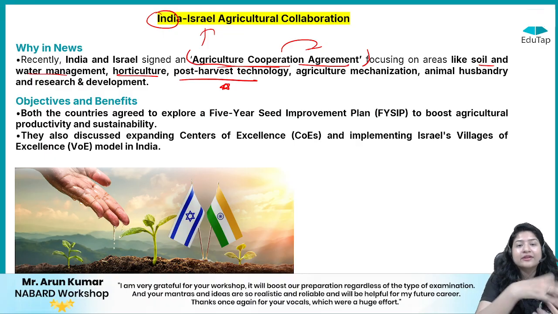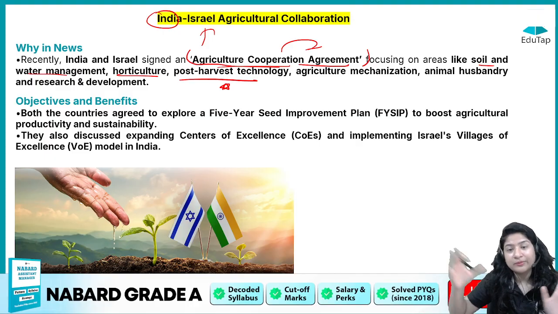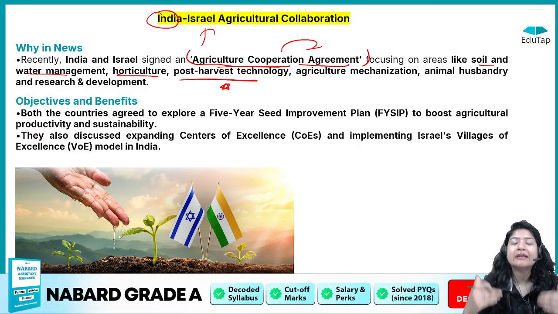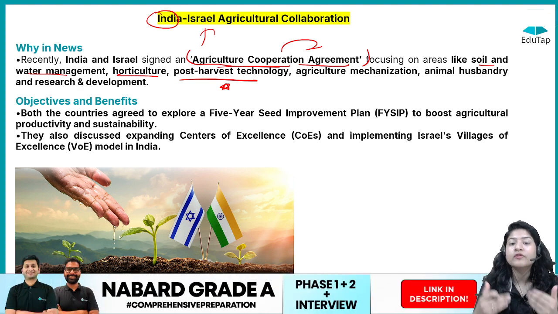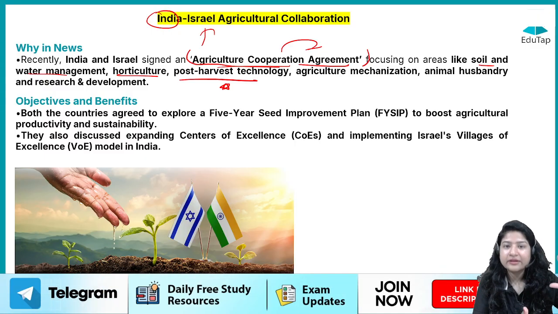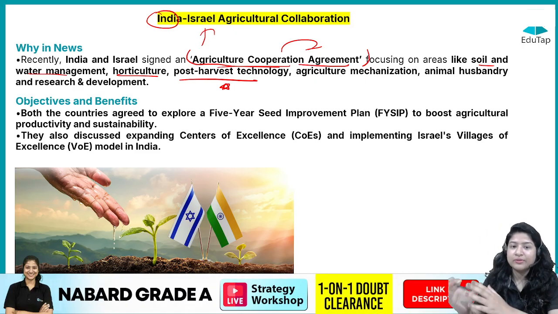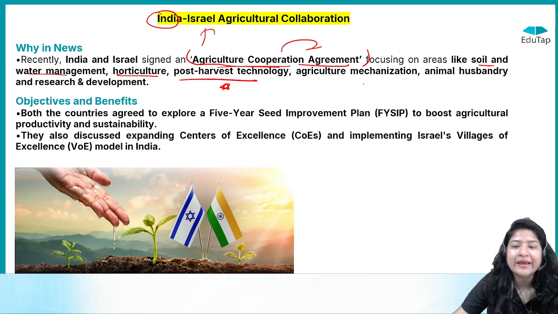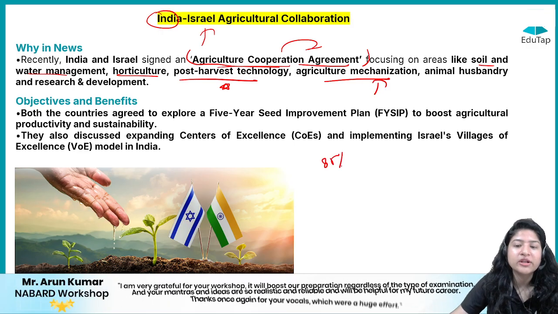What does it mean? That tomato has been harvested but now it is not reaching the consumer. Before reaching the consumer, it is degrading, it is rotting, right? Similarly, other products also are there. So we have to go for better post harvest technologies, so that first of all we get a yield, and that yield is actually then made available to the consumer. ठीक है, बीच में कोई खराबी नहीं आनी चाहिए. So post harvest technology collaboration बहुत important है. Agriculture mechanization to develop with such machineries which are affordable. If we talk about India, 80 to 85% are small and marginal farmers, right?